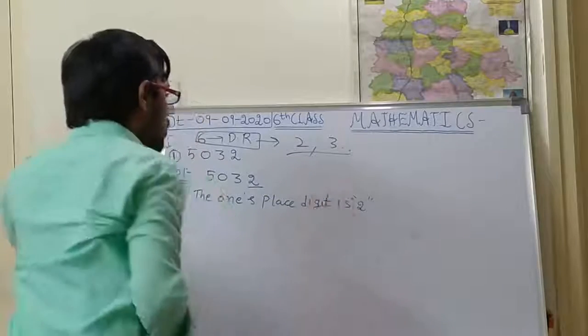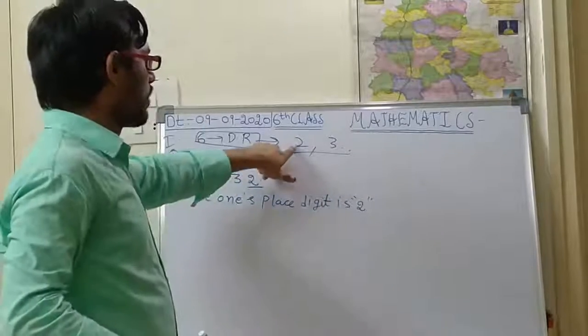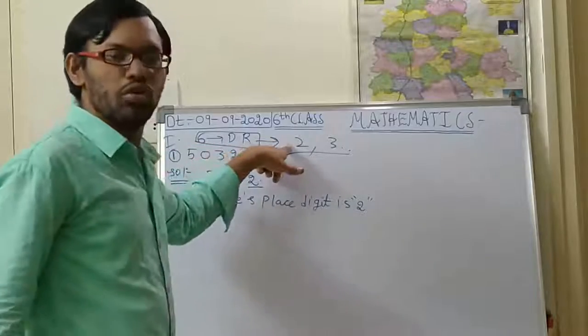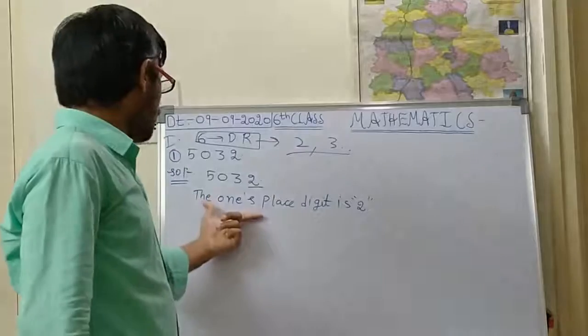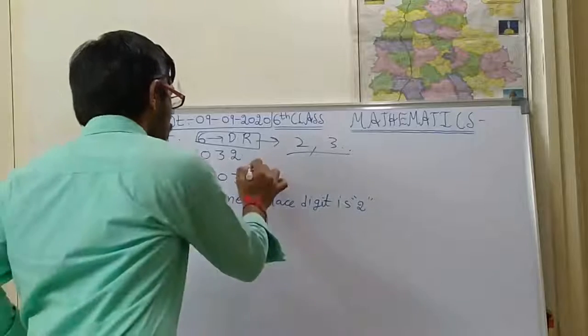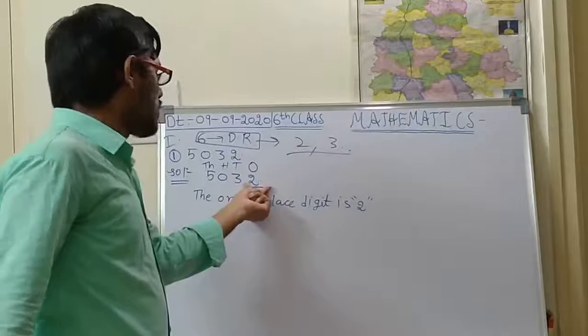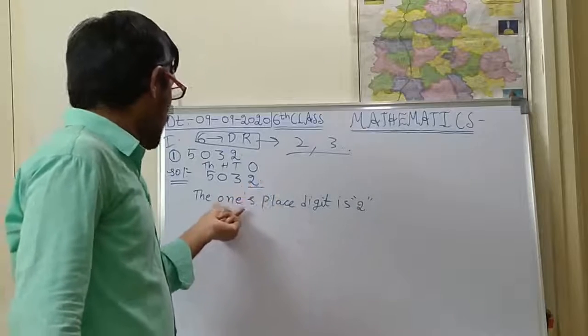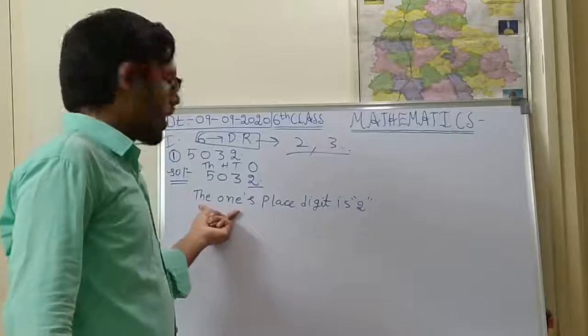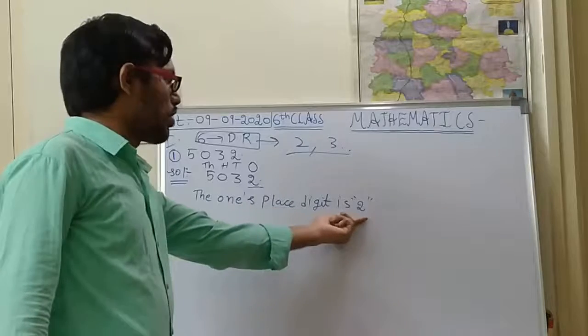Is it right, children? First we are checking whether this number is divisible by 2 or not, so we have taken the ones place digit. Ones, tens, hundreds, thousands: this is the ones place digit. So you should write that the ones place digit is 2.